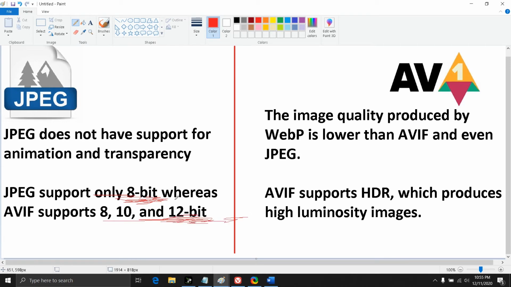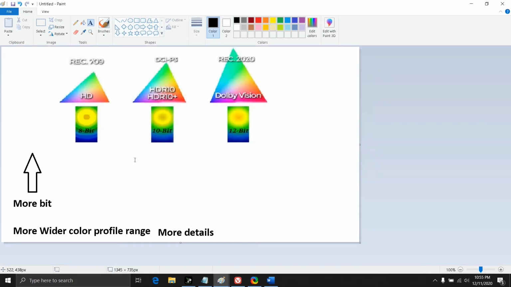Now let's talk a little about the color depth. When we compare 8, 10 and 12-bit color depth, we see that these color profiles are different. You can see the variation here. The 12-bit has a different color range when compared to 10 or 8-bit. More bits means a wider color profile range.